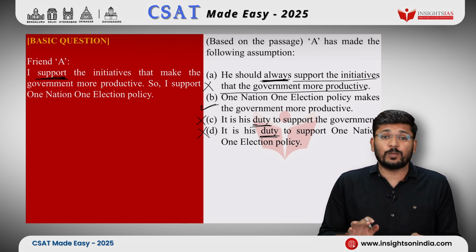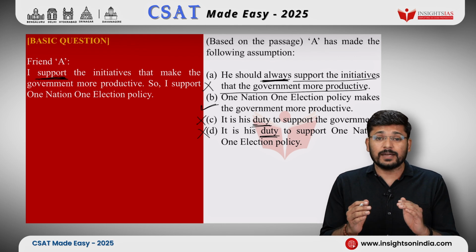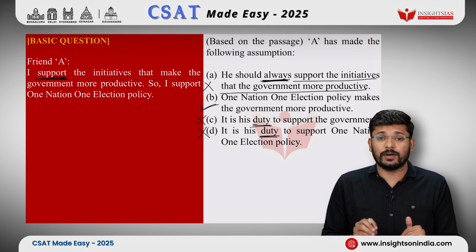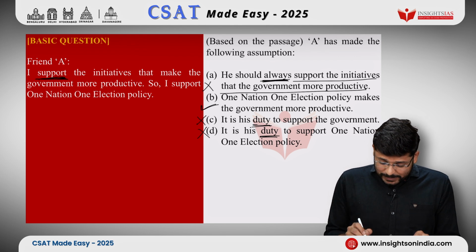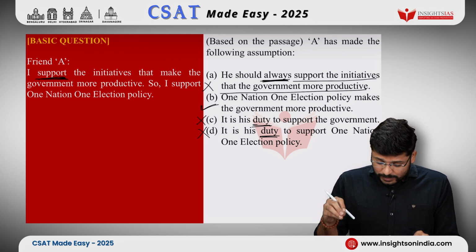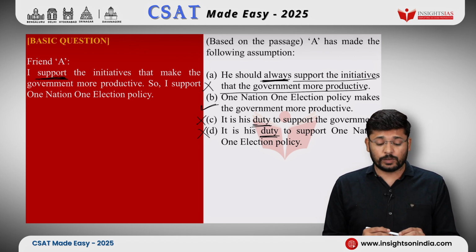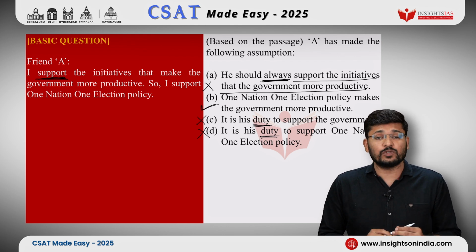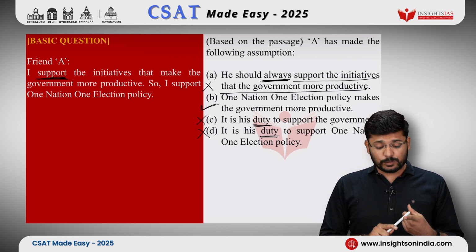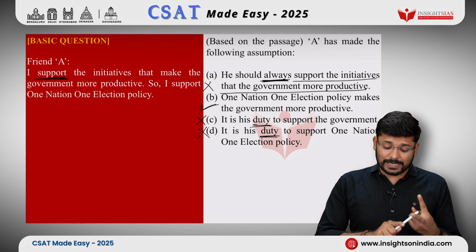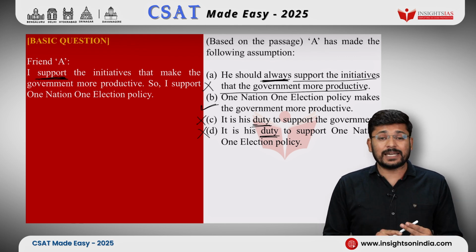And I will tell you why option B is the correct one actually. Rather than just eliminating, we could have directly landed on it. How? What does option B say? One nation, one election policy makes the government more productive. Now, this friend, what has he said? He says that he supports the initiative which makes the government more productive, and he says that that is why he supports one election policy.